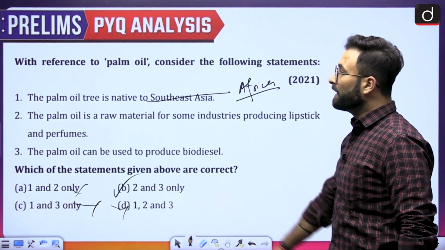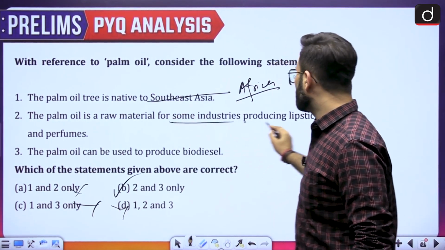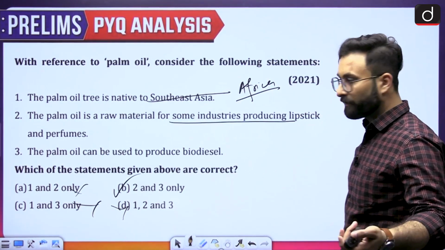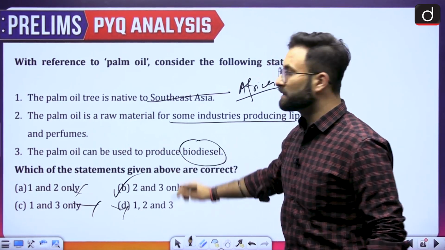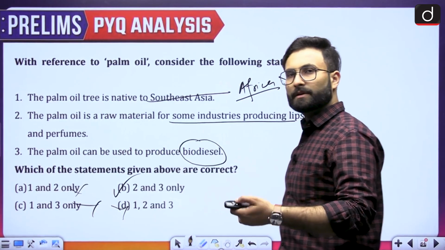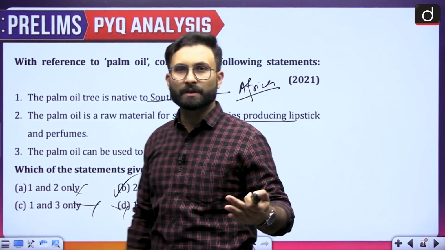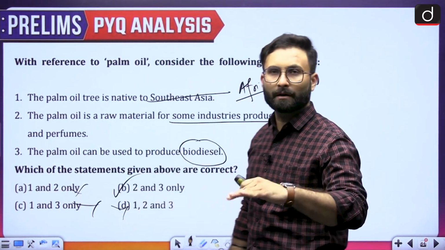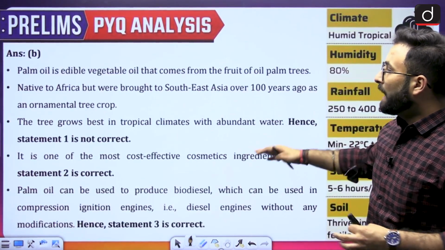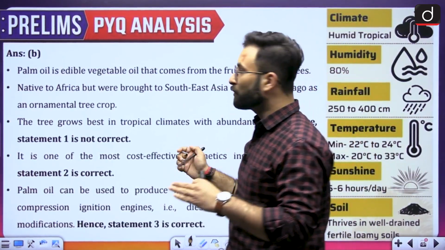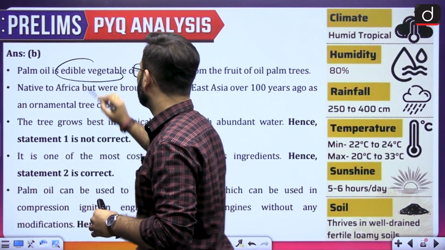That is 2 and 3. Palm oil is a raw material for some industries producing lipstick and perfume, that is fine. And palm oil can be used for producing biodiesel. If something has been generated by cropping or forestry, it can have the potential to be a biofuel. So 2 and 3 is your right answer, option B. You can go through this. I have attached some specific things over here. Palm oil is an edible vegetable oil.